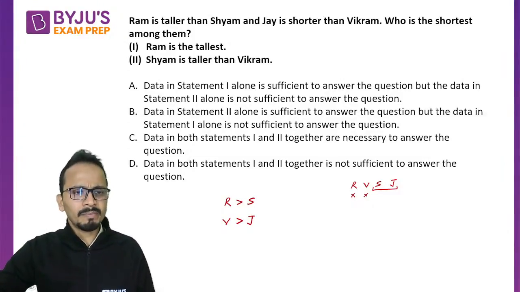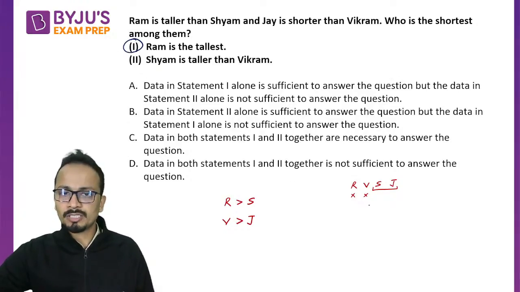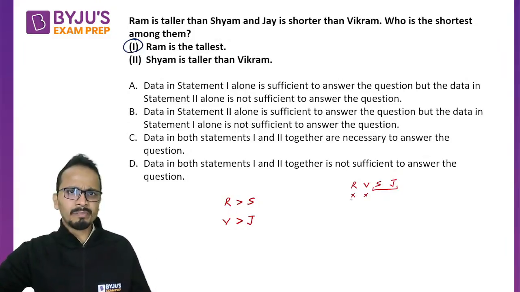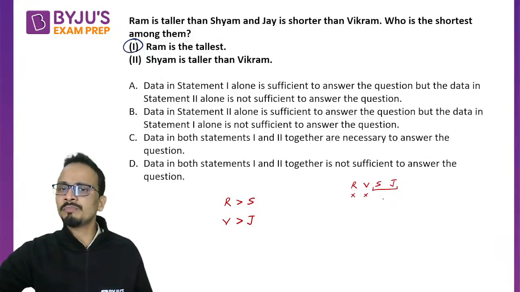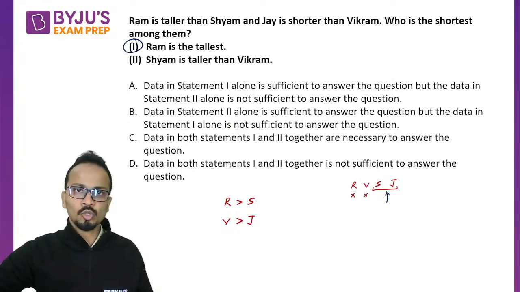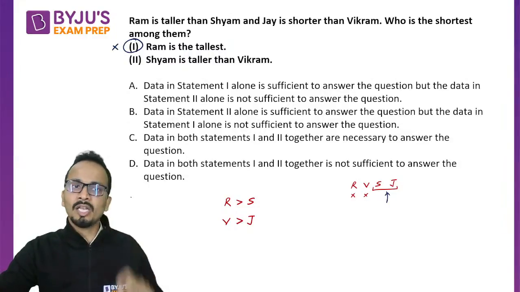Now, statement number 1, let's have a look at it. It says Ram is the tallest. That is absolutely fine. But statement number 1 has not given any relation between Sham and Jay. So the answer cannot be given by statement number 1 alone.